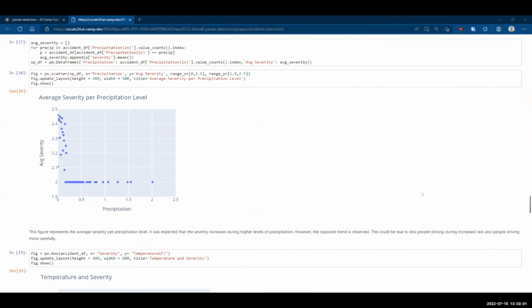This next figure represents the average severity per precipitation level. It was expected that the severity increases during higher levels of precipitation. However, the actual opposite trend was seen. This could be due to fewer people driving during increased rain and people driving more carefully.